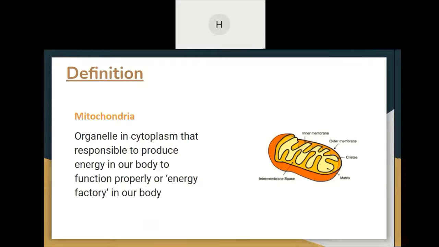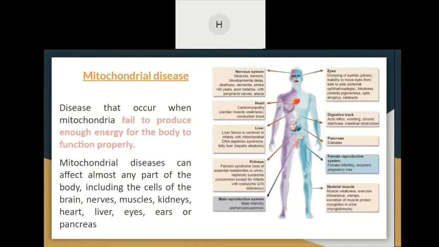So the next one, mitochondrial diseases are diseases that occur when the mitochondria fail to produce enough energy for the body to function properly. Mitochondrial disease can affect almost any part of the body, including the cells of the brain, nerve, muscle, kidney, heart, liver, eyes, ears, or pancreas.